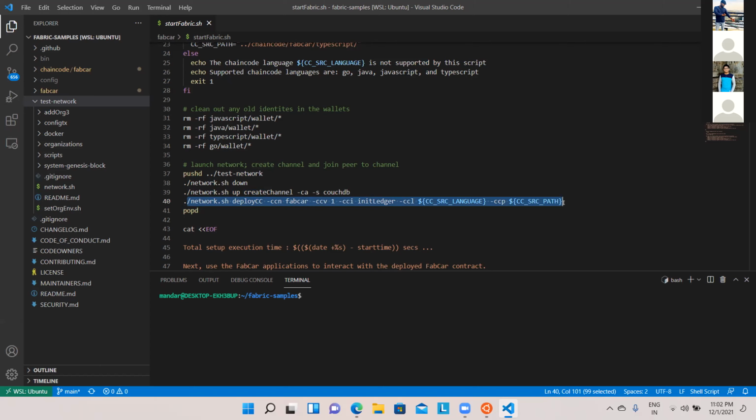So this is what your startfabric.sh is going to do. Any doubts up till now? Anyway. Should I move ahead, or do you want anything extra? Okay.